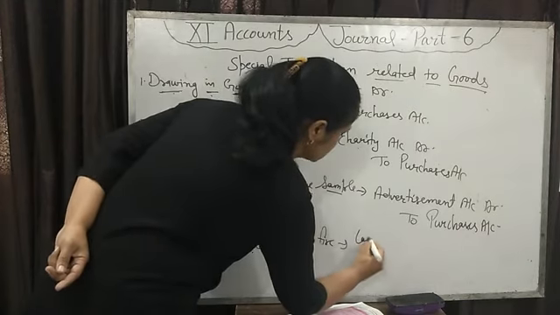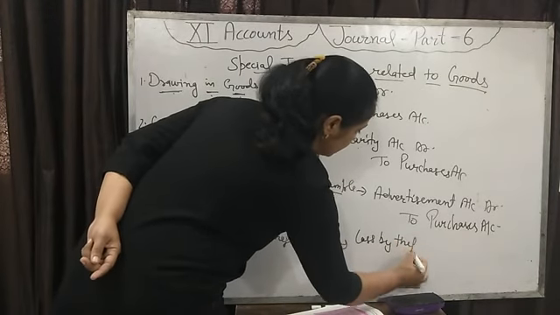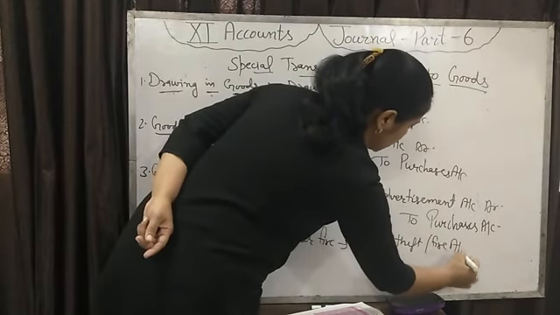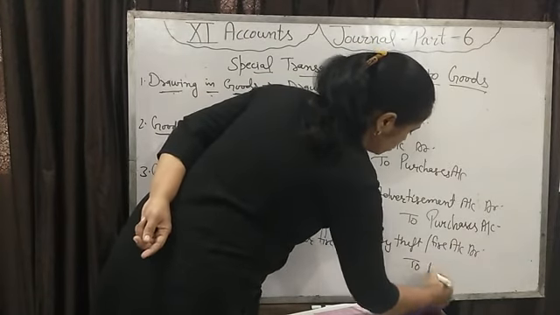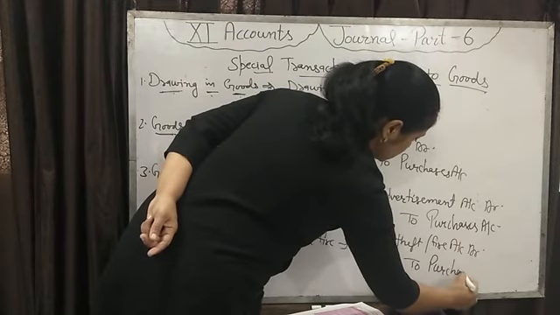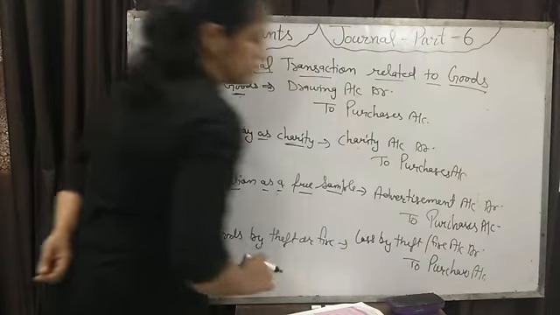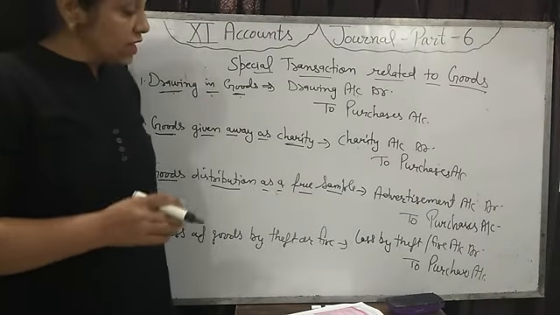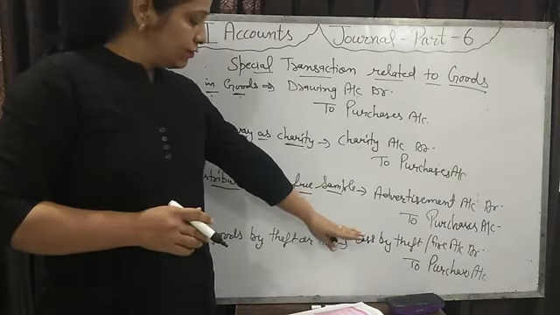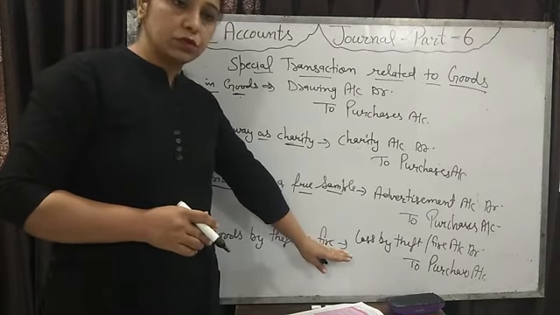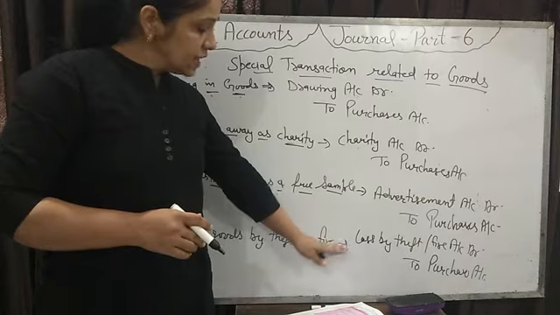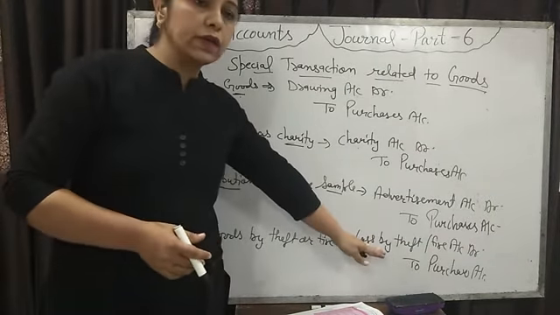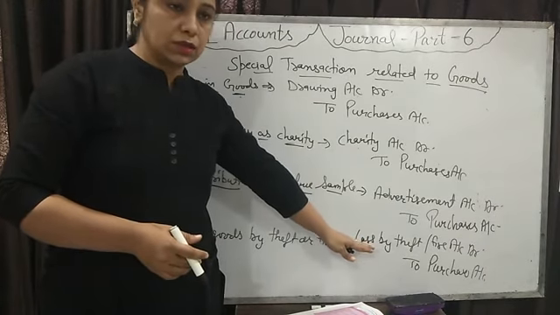Which entry will be passed? If loss by theft, then we will debit the loss by theft account. If fire, then loss by fire account debit to purchases account. How much amount of goods did the businessman purchase? Purchase value will be debit. If that purchase value of goods is 60,000 and selling value is 70,000, then loss of the business is 60,000. Then we will write here cost price of the goods 60,000.